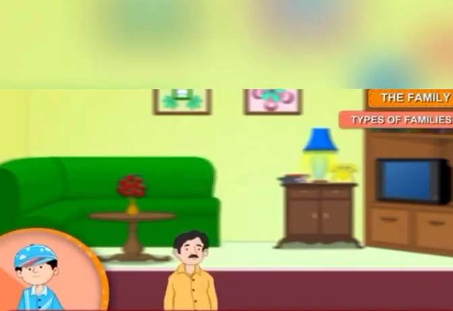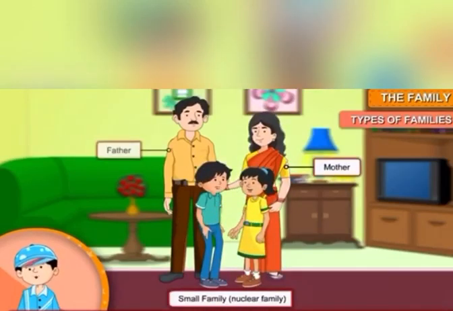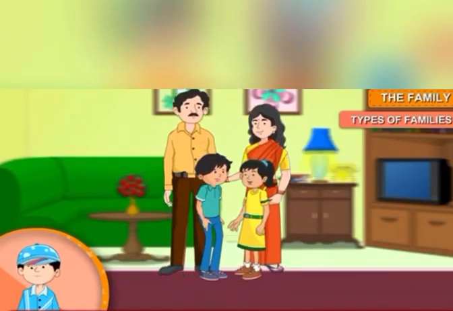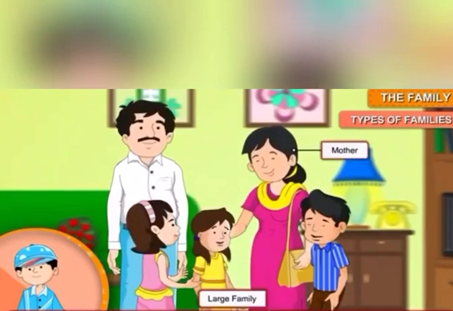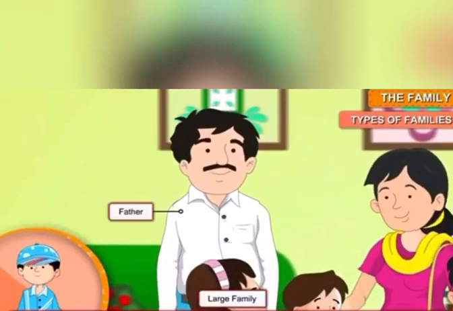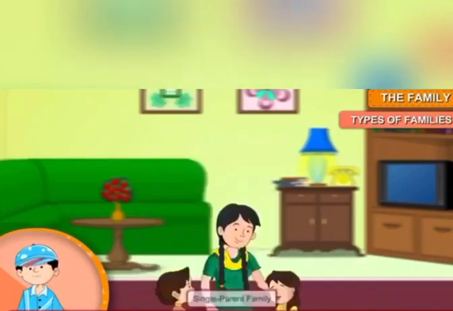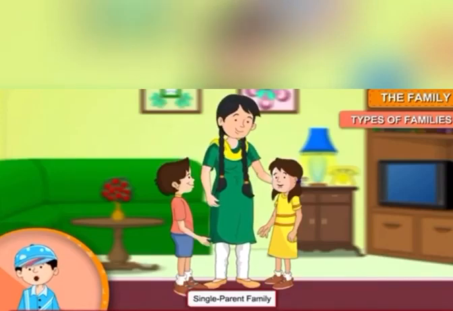Number 1, a small family. A small family has mother, father, and one or two children, and it is also known as a nuclear family. Next, a large family. A large family has mother, father, and more than two children. Next, a single parent family. A single parent family has either mother or father and children.